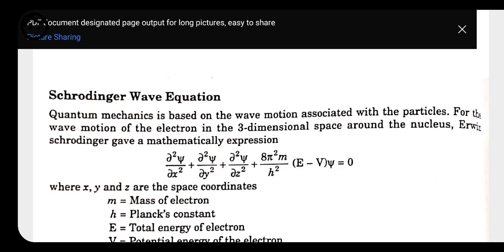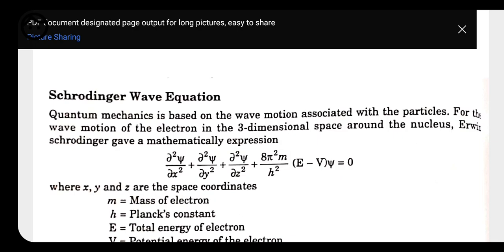This equation was discovered due to certain limitations of Bohr's model, which could not explain the dual nature of matter, that is wave as well as particle nature, given by de Broglie, and something else added by Heisenberg. So these are limitations that Bohr could not explain, including the Heisenberg uncertainty principle.